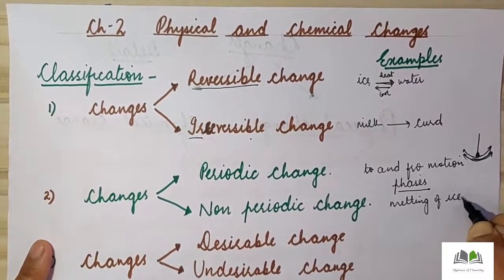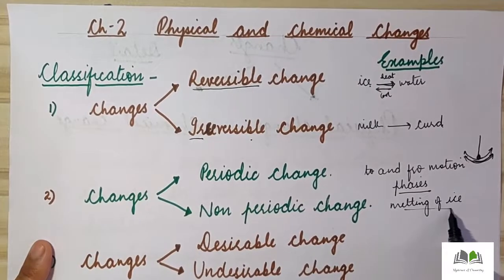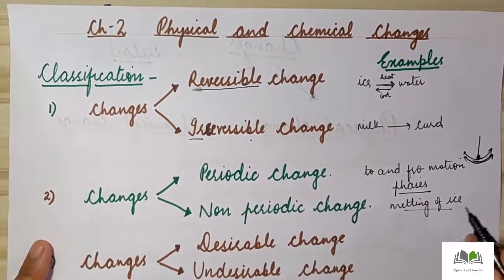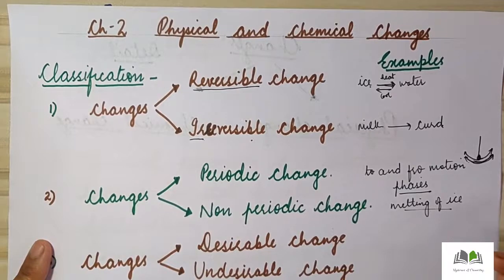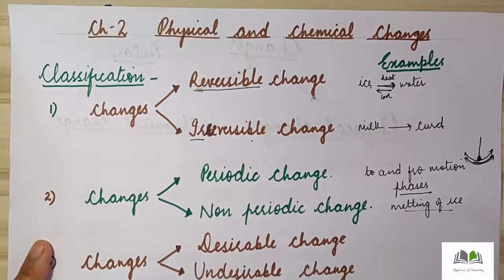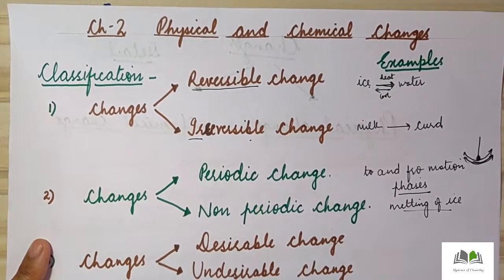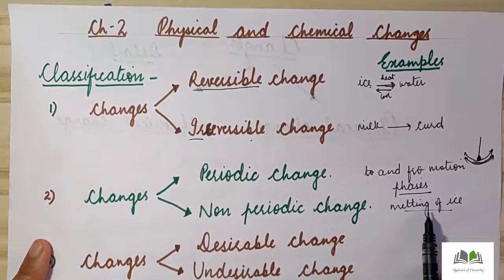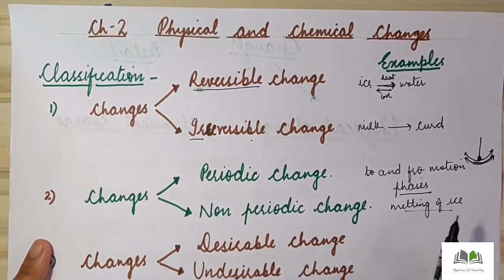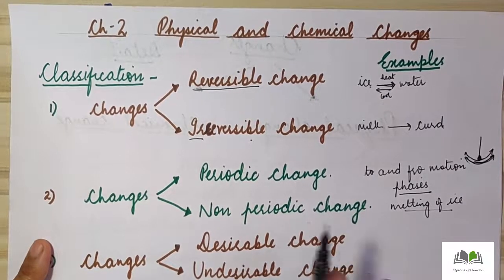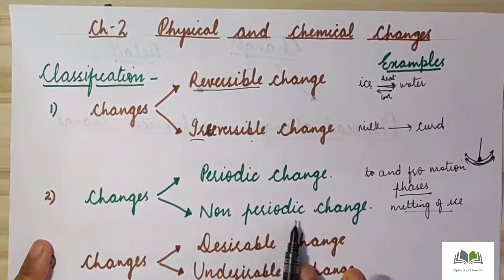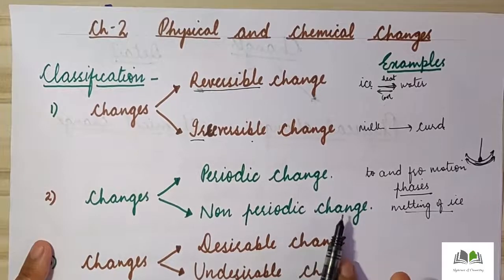Melting of ice. So it is not a type of periodic change. Why? Because if the temperature is higher, then suddenly ice will change into water, ice will melt. But if the temperature is low, then what will happen? It will take time to change into ice. So there is no fixed interval of changing ice into water. Thus we can say that melting of ice is an example of non-periodic change.